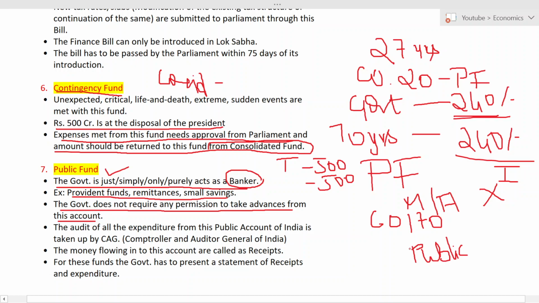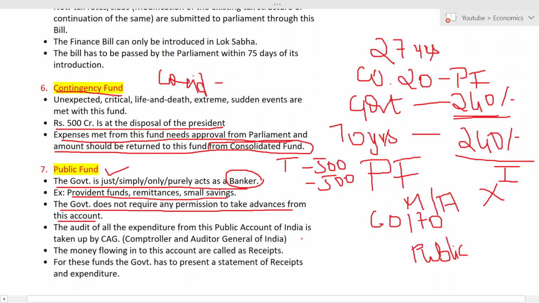Now you may get a question. Then they should ask public opinion, right? They should ask permission from the public, right? No. See, each month the company will be depositing some amount in the PF account. So if the government has to withdraw some amount, they cannot go and ask each and every individual for permission.